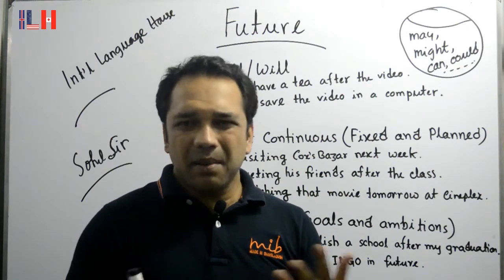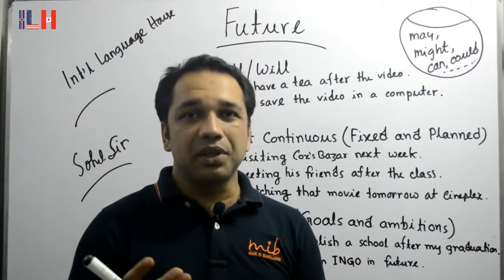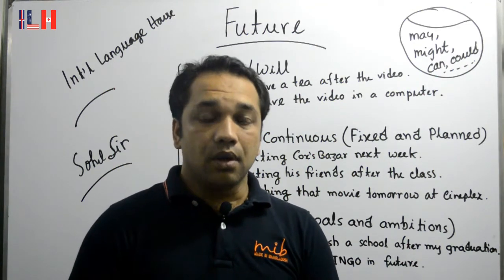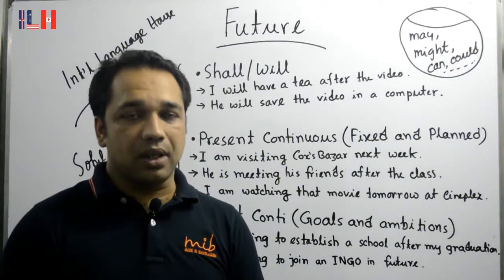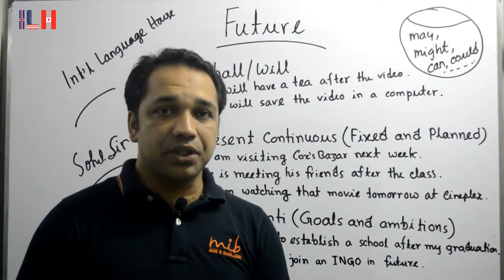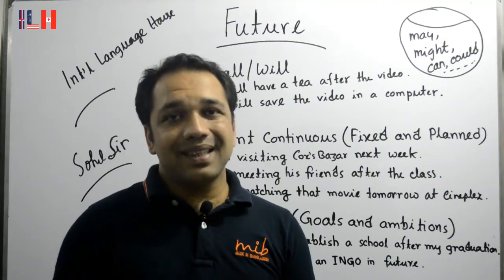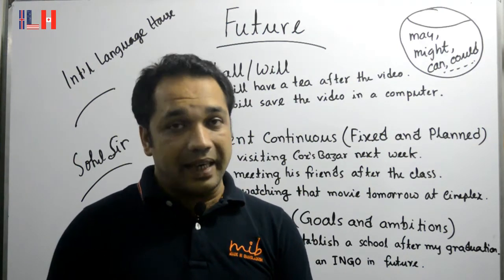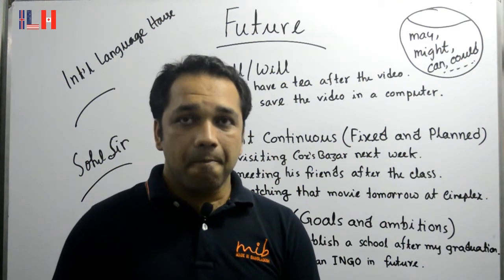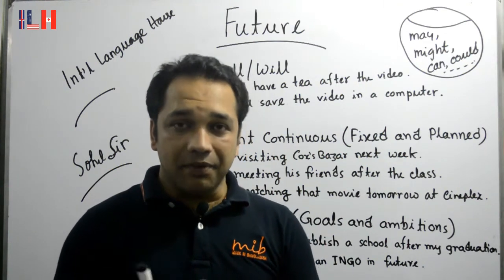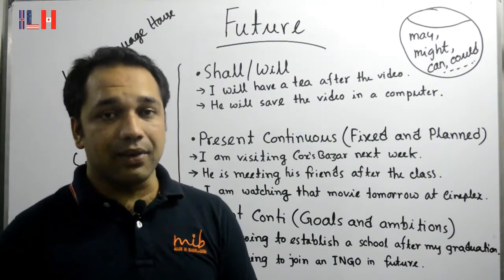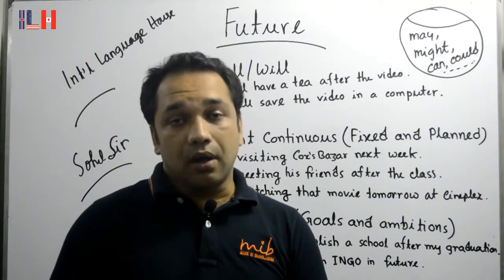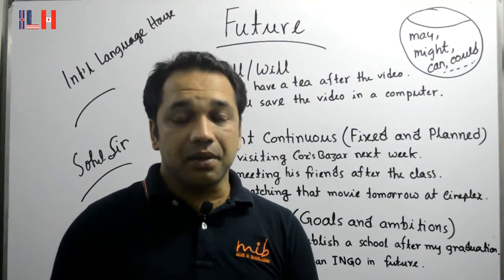Sometimes we talk to each other and then you decide that you will do something, then you instantly use will. For example, I am delivering a lecture now and I am thinking that after my lecture I will have a tea. So that is something quite definite, that after the lecture I will have a tea. Similarly, maybe the video is being recorded at the moment, and the person who is recording the video, he will save it after being recorded.